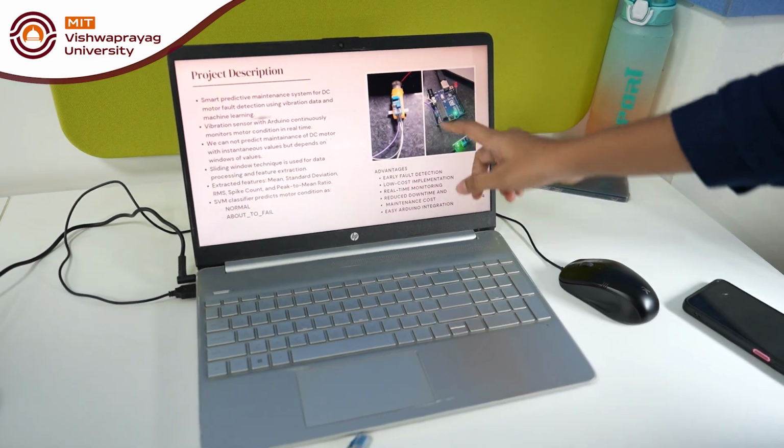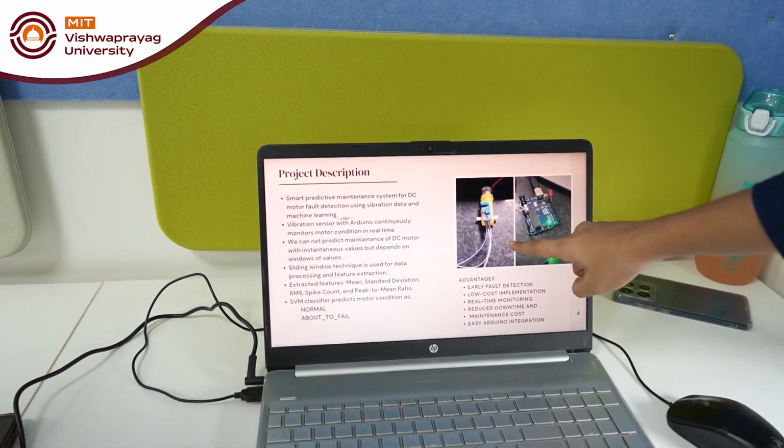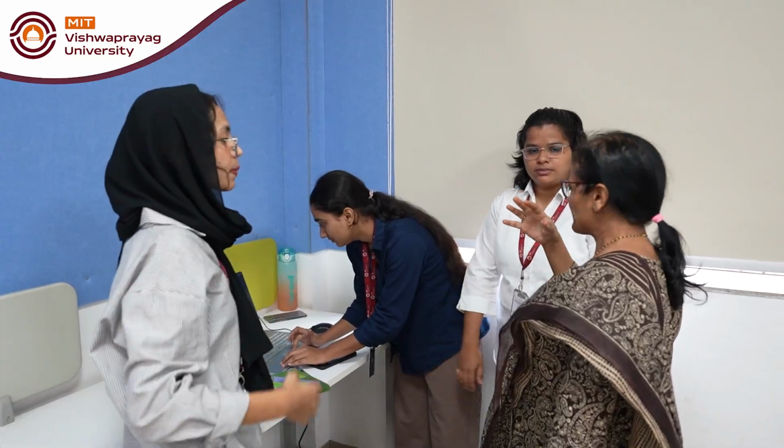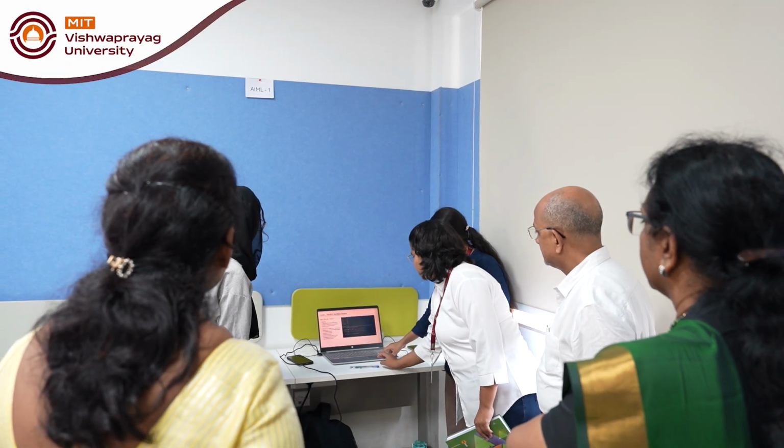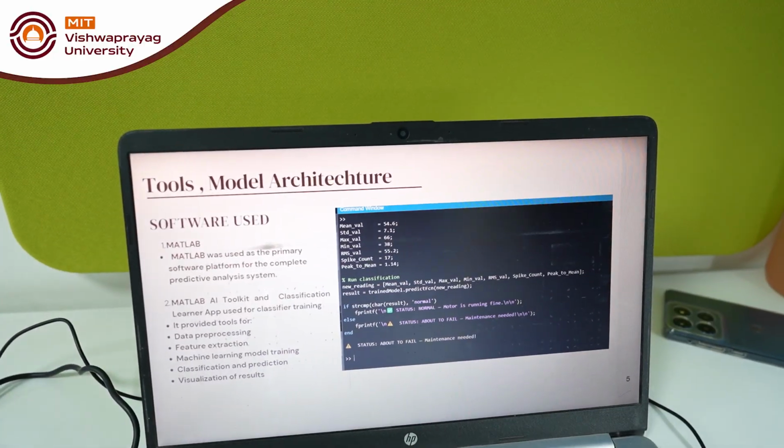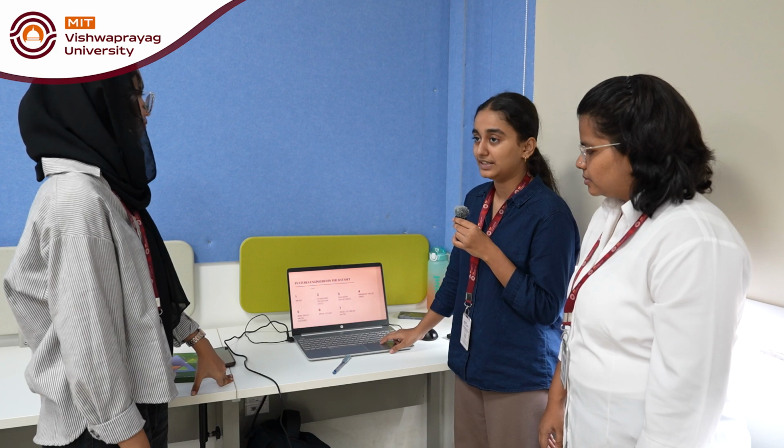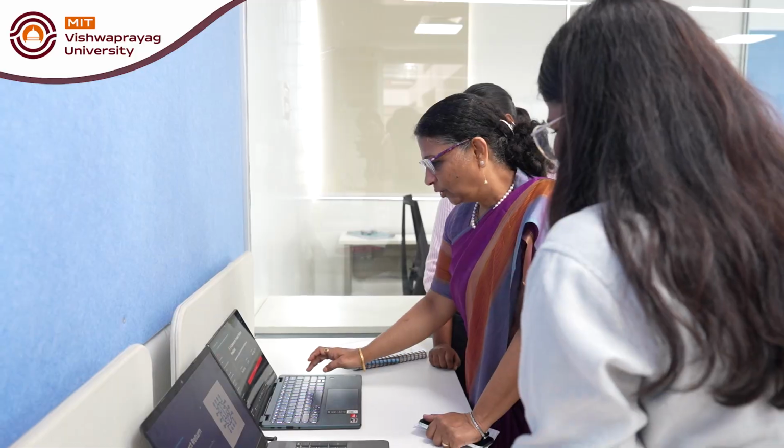So here we started with taking the normal readings of a DC motor, and then we generated the faulty readings with the help of AI agents. Then we created a classification model, a window classification model, through which we'll come to know about a normal DC motor and a failed DC motor.